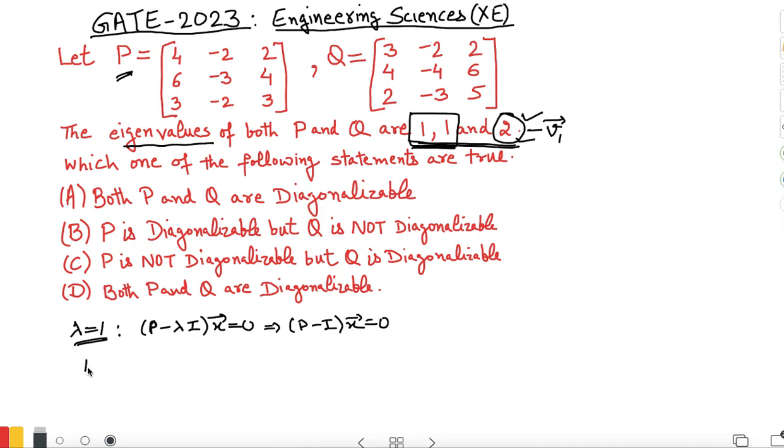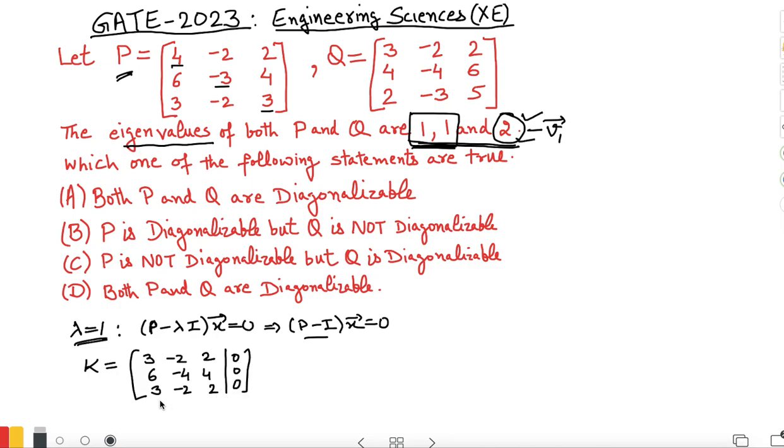In the augmented matrix, every element in the diagonal is subtracted by 1, so the matrix can be written as 3 minus 1 is 2, 2, 6, minus 3 minus 1 is minus 4, 4, 3, 2, and 3 minus 1 is 2, and the right hand side is the 0 vector, so 0, 0, 0.